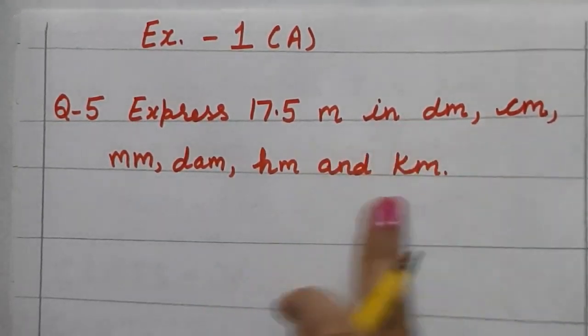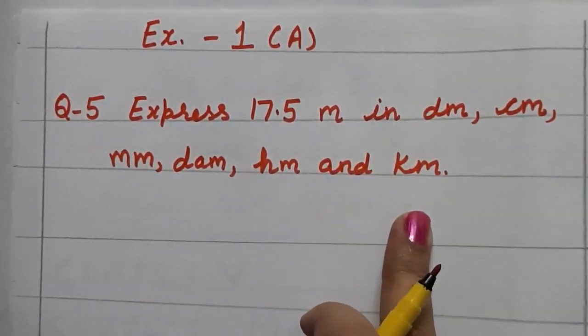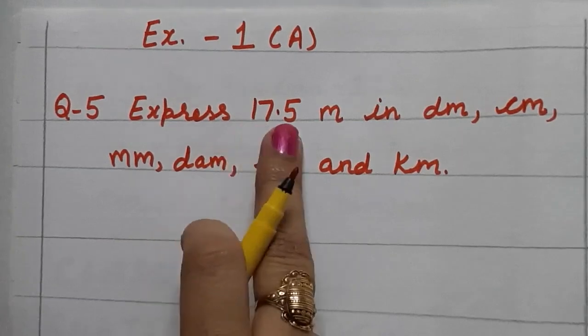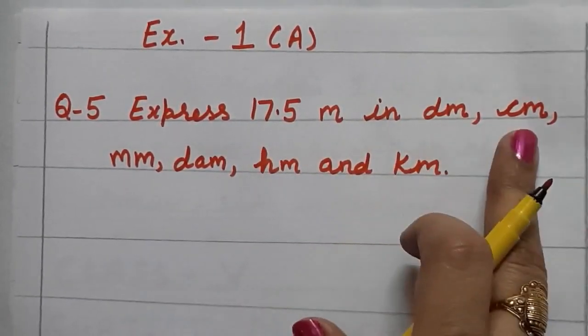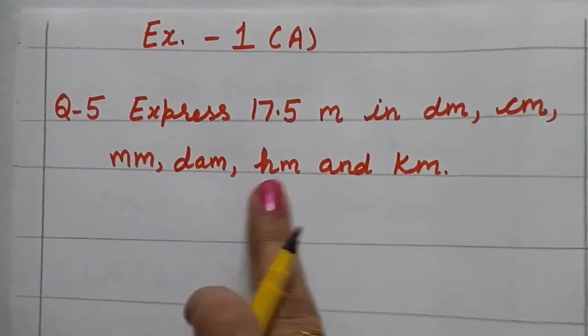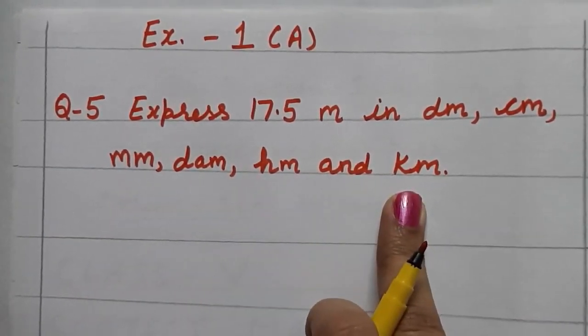All the units are taken here. Okay, we have to do 17.5 meter in conversion into decimeter, centimeter, millimeter, decameter, hectometer and kilometer. Okay,